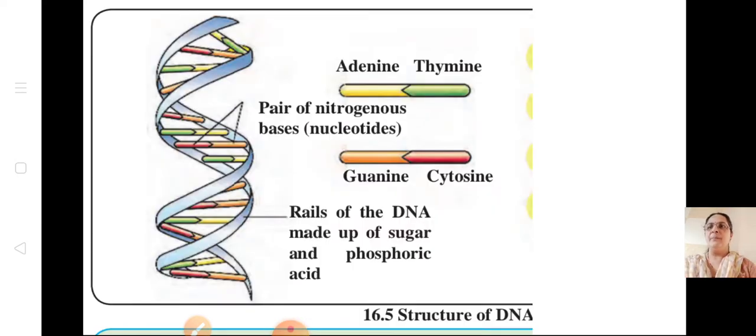You can see here, there is always a pair of nitrogenous bases. Adenine will always pair with thymine and guanine with cytosine in DNA. Okay, adenine A, T and C and G. Okay, A, T, G and C. They will form the group. Okay, they will always pair like this. There is a double helix which is made up of 2 strands. We have learned this. Rails of DNA are made up of sugar and phosphoric group and pairs of the nitrogenous bases, you can see over here.